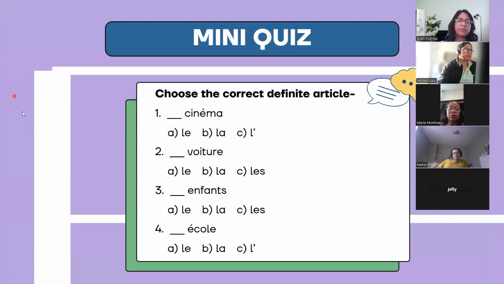Now, in the first one, what do you think? Dash cinema. Which article will we use? Le cinéma. Second one, la voiture. Third one, les enfants. Fourth one, l'école. Did you all follow it?